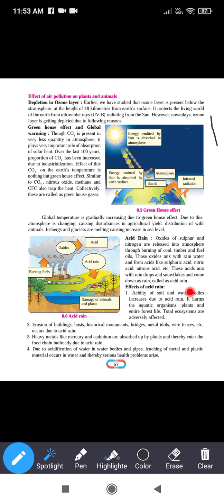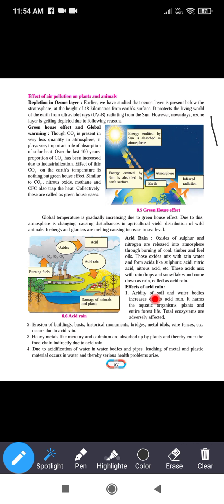When oxides of these, SO2, NO2, CO2, mix with the water, they form different types of acids such as sulfuric acid, nitric acid, nitrous acid, etc., and come out with the droplets of the rain, called acid rain.